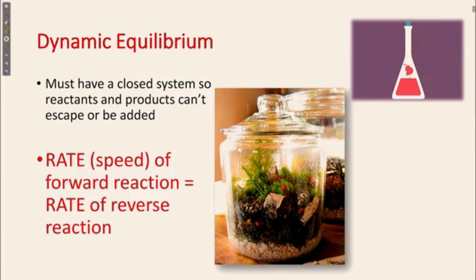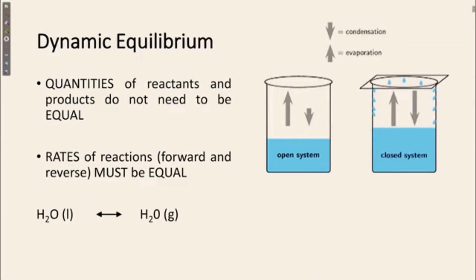As you can see on your screen, there is a container which is completely closed, and in this container there is an ecosystem, and this is a closed system. This system is closed, so that is the reason the equilibrium stabilized in this condition is known as dynamic equilibrium. So this is another example of dynamic equilibrium.